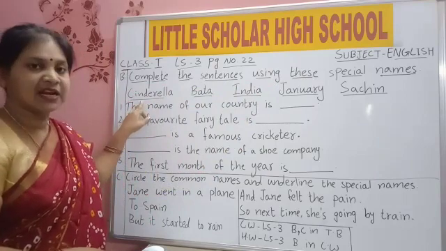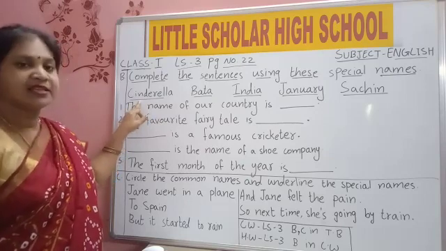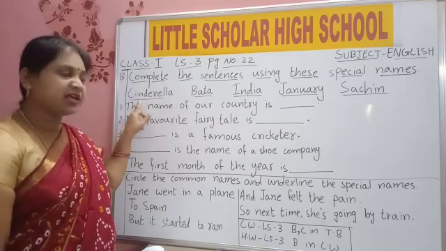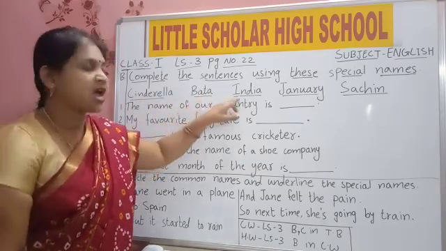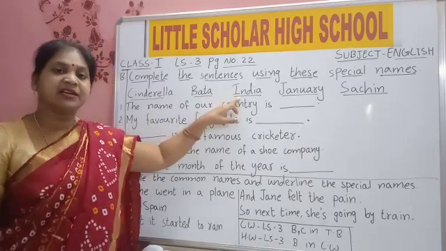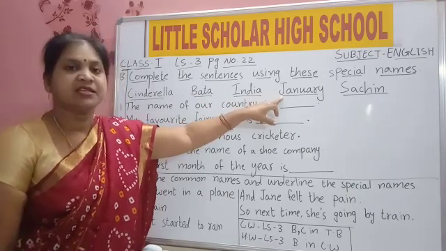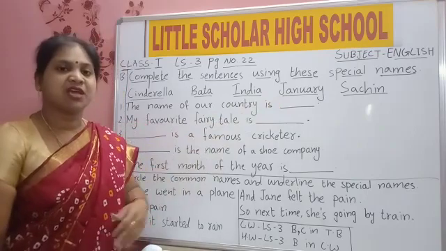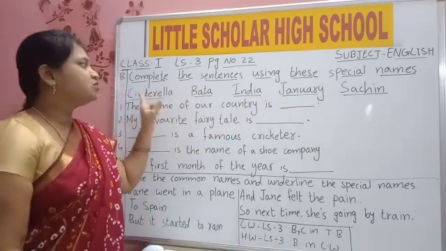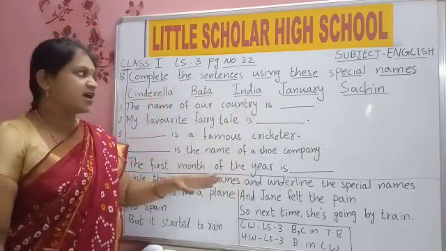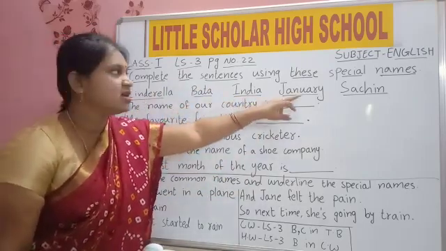What are these? Cinderella. Bata. India. January. Sachin. Using these five words, now we will fill these dashes. Cinderella, Bata, India, January, Sachin.